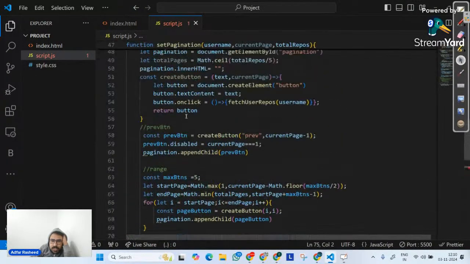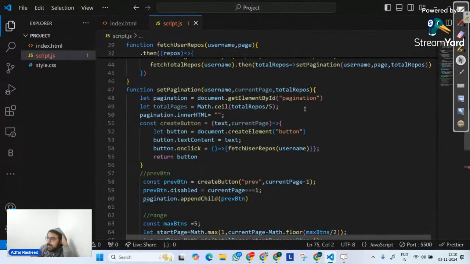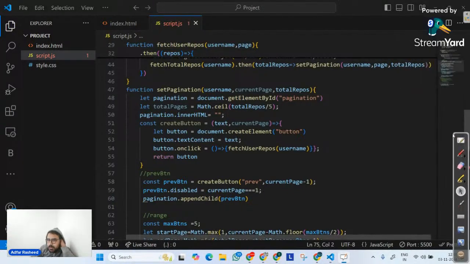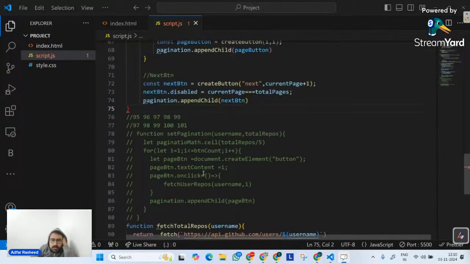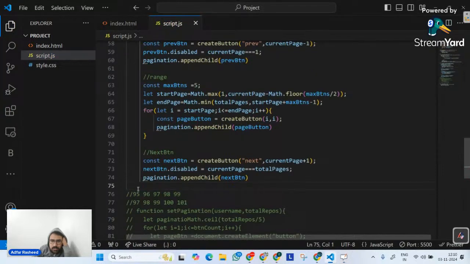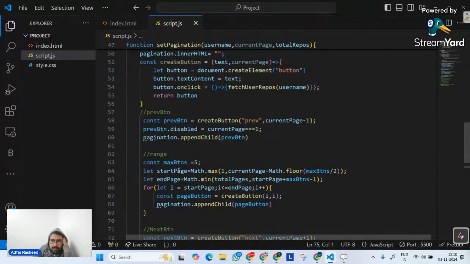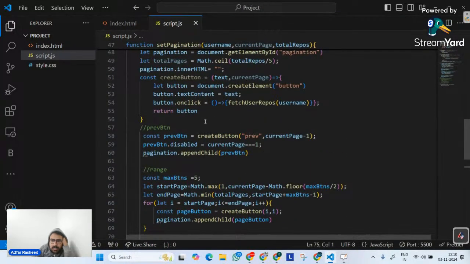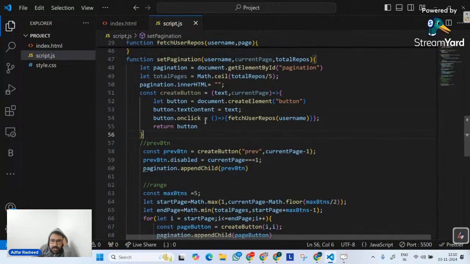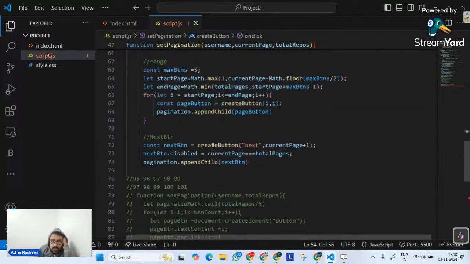Did you mean pagination? Pagination button is created, right? Pagination. This one. So no, there's a small syntax issue that we have, and let's close this. Where am I closing this? I think the create button function is ending here, and okay, so this one is wrong. There's only supposed to be one, and then there's supposed to be this.